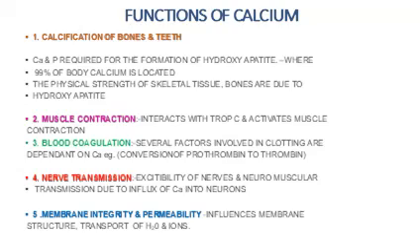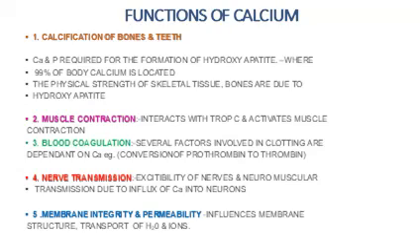Secondly, calcium is involved in muscle contraction. That is, it interacts with troponin C and it activates muscle contraction. Third point, it is involved in blood coagulation. So several factors which are involved in clotting are dependent upon calcium. So for example, it is very important in the conversion of prothrombin to thrombin.